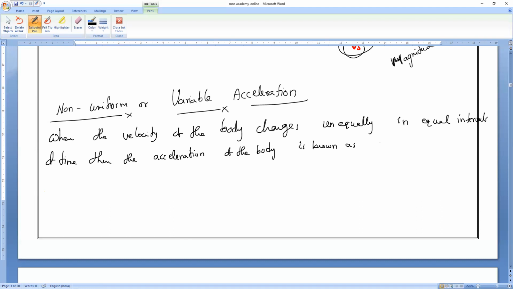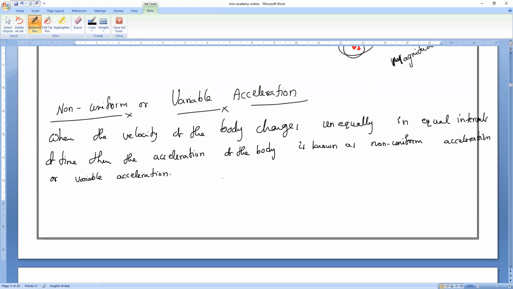Is it non-uniform or uniform? Non-uniform acceleration, or also what we used to call variable acceleration.